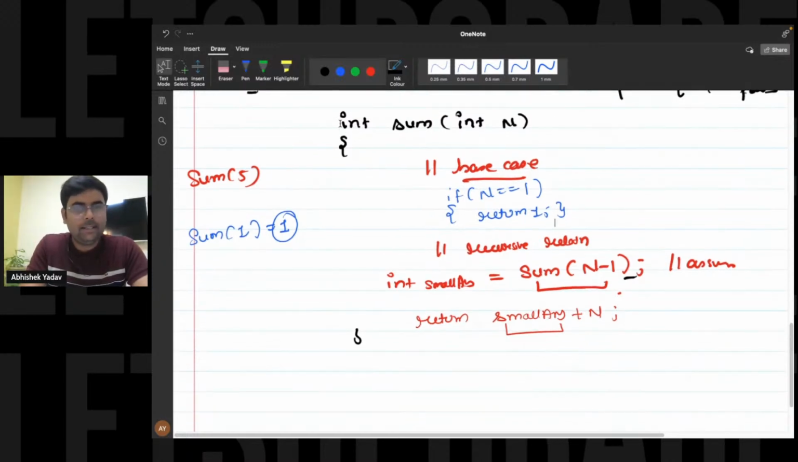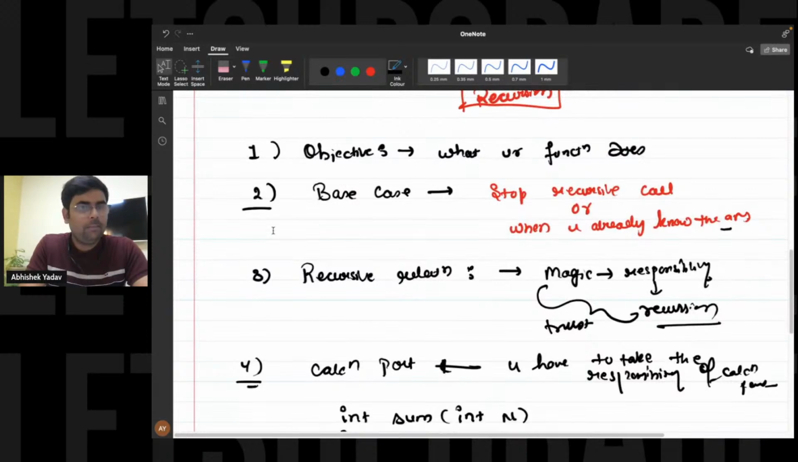What to repeat here? You can see we have 4 points in recursion while writing the code. First, your objective: you should know what you want to achieve from the function. Second, the base case: you should stop your recursive call after a certain point. When to stop the recursive call? When you already know the answer, right? At that time you have to stop your recursive call.